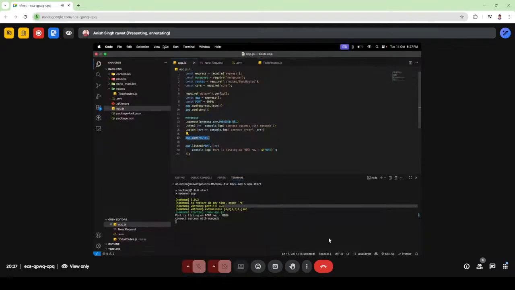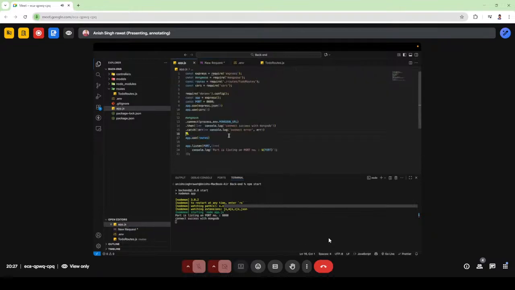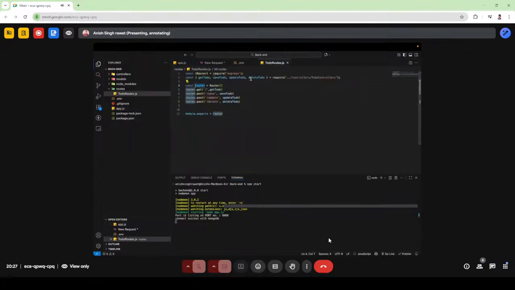Okay, now if a user wants to interact with my backend, what will they do? They will call this URL, this root API, and then they have to go to routes, which is this. And now if they want to hit any API, there are two methods, get or post.